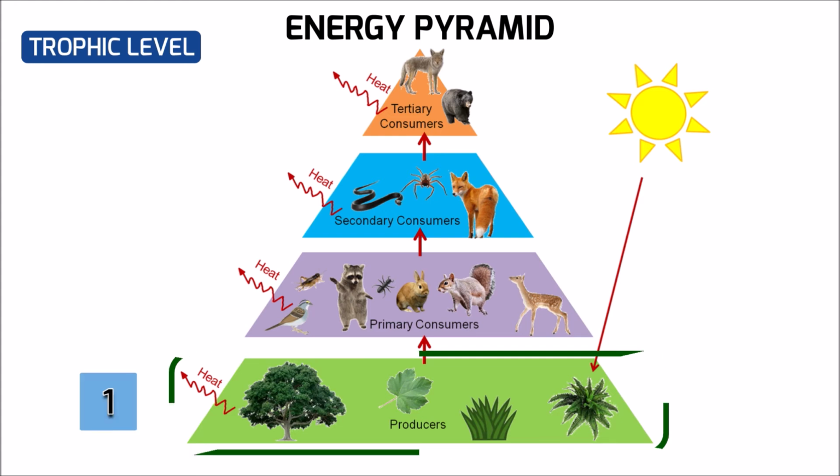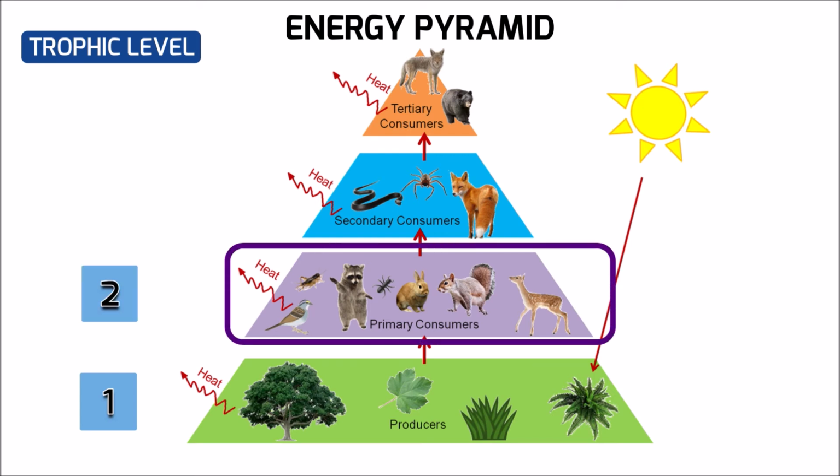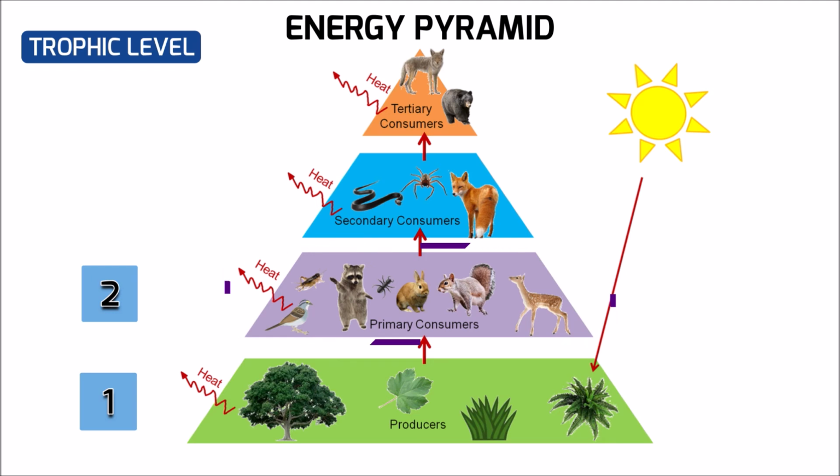From producers, the energy passes to primary consumers, which feed on producers. That means they are herbivores. Primary consumers form the second trophic level. From primary consumers, the energy passes to secondary consumers which feed on herbivores. They can either be carnivores or omnivores.